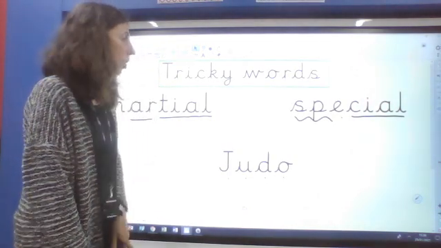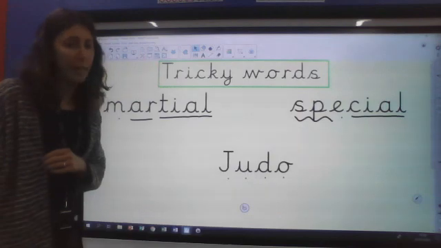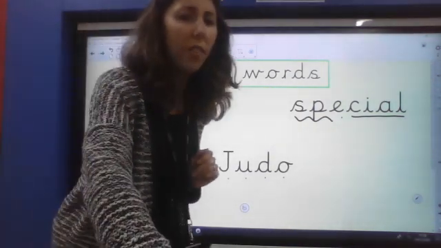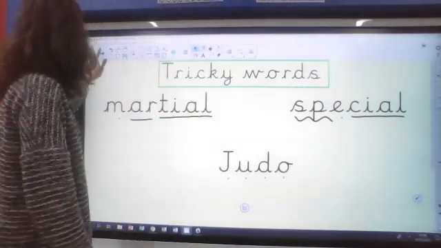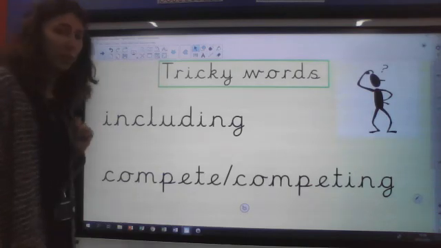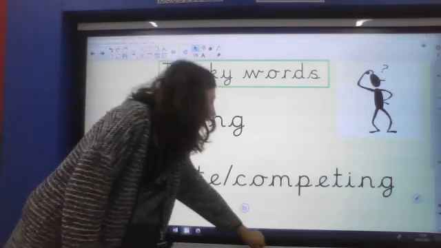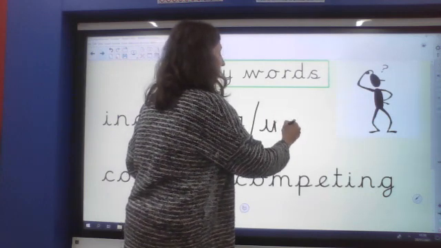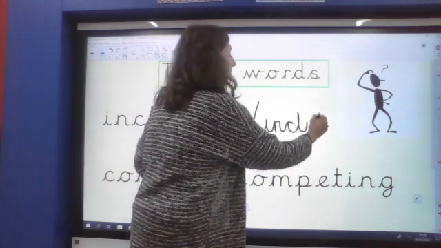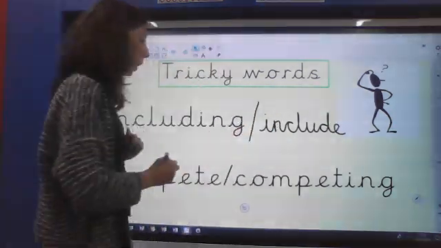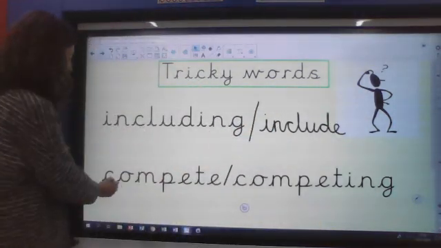Okay, so we've had a think about our tricky words that we need to read. Let's see if there's any tricky words that we might need to look up what they mean. Okay, I've come up with a couple today. There's including. Now, including comes from the word include, doesn't it? You might know what that word already means. Right? We've got include or including, and then we've got